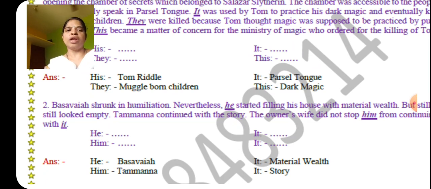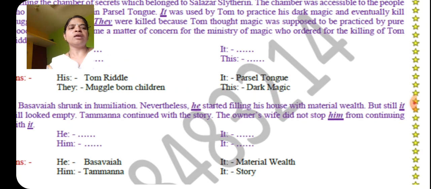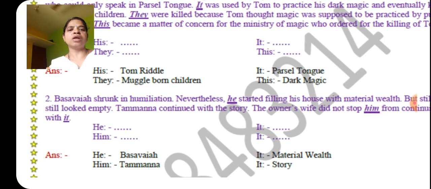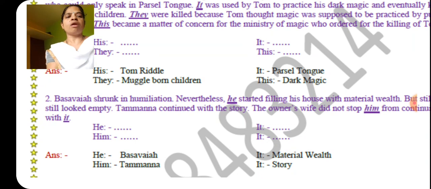Basavaya shook in humiliation. Nevertheless, he refers to Basavaya. But still it still looked empty. It refers to material wealth, as he started filling his life with all kinds of material wealth. As you all know, it still looked empty. It refers to material wealth.